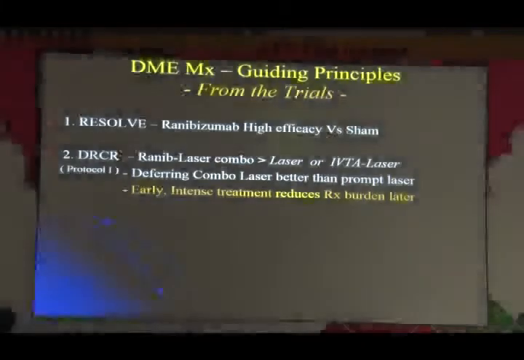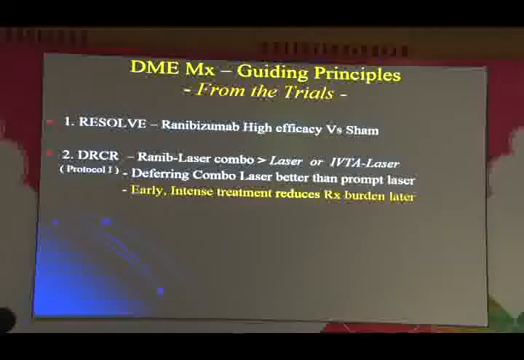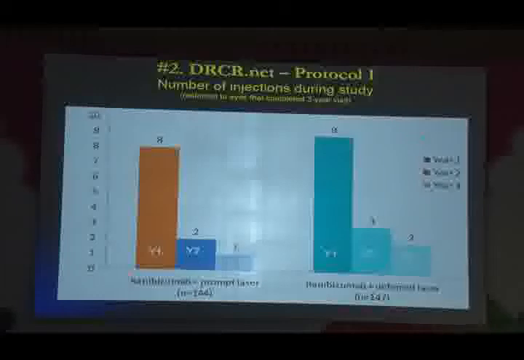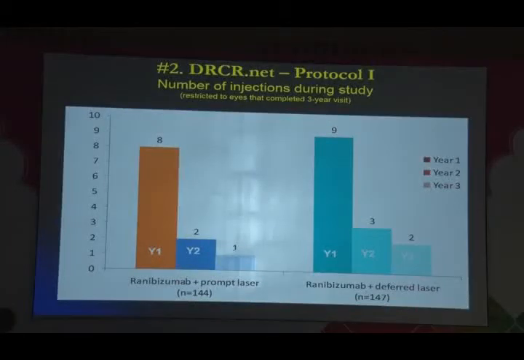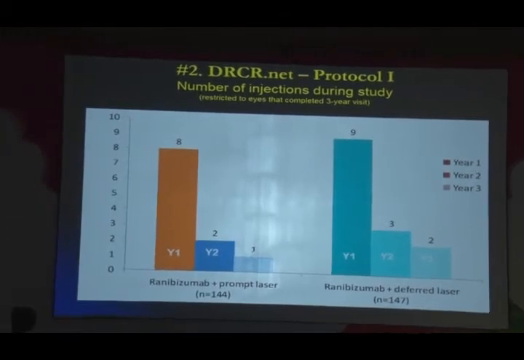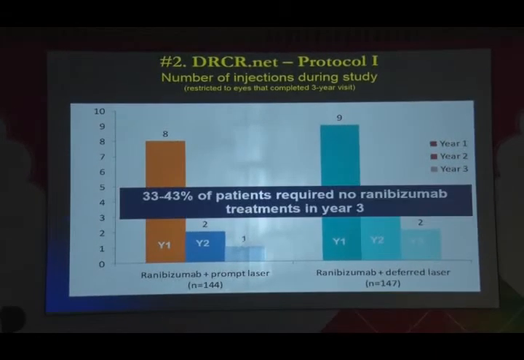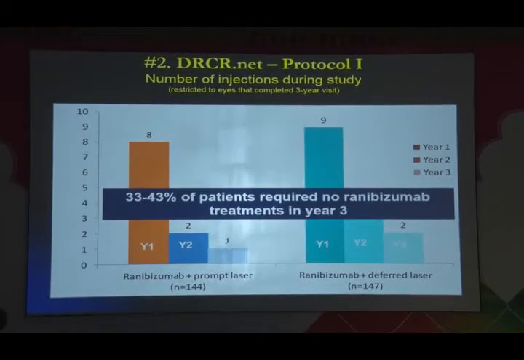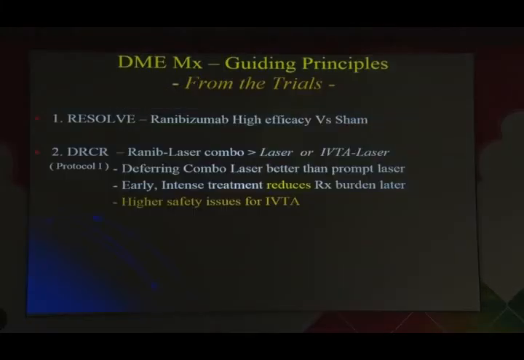Now, early intense treatment. Should you be slow or should you be quick when you treat? Early intense treatment definitely reduces treatment burden later, as shown here. In the first year, in both the prompt as well as the deferred laser arms, early intense treatment, 8 and 9 injections, drastically reduces the number of injections later. So getting a grip on the disease early helps. And 33 to 43% of patients required no ranibizumab treatment in year 3. So there's a definite advantage to being aggressive early on.